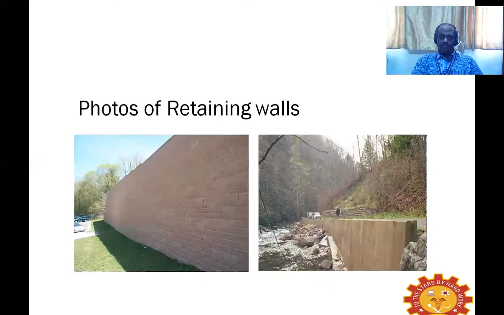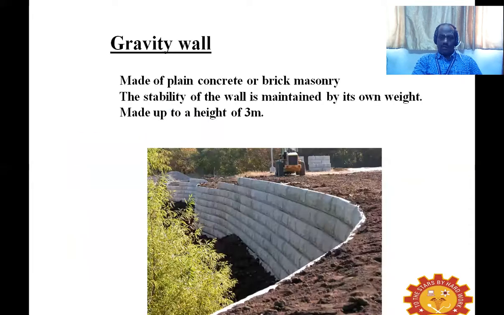Okay, these photos also show what a retaining wall is. Simple, the culvert which is going to support the soil mass of the road, and this wall is also a gravity type retaining wall. The height is restricted, as we were mentioning. It can be up to only 3 meters, not more than that.